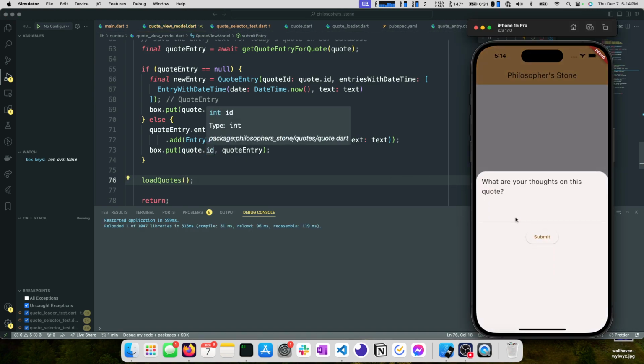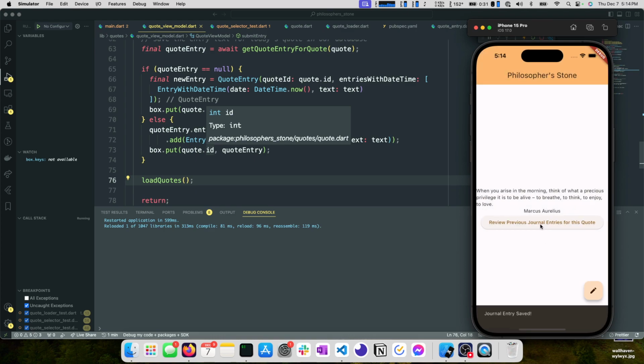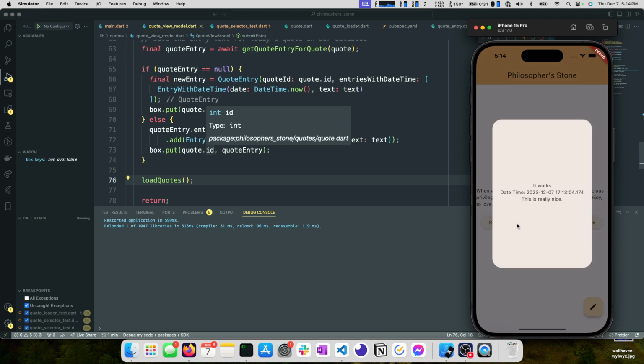So we're here. I'm going to add one, say this is entry number 2. Okay, journal entry saved. Now if we hit this button, oh, we still don't see it. Why is that?